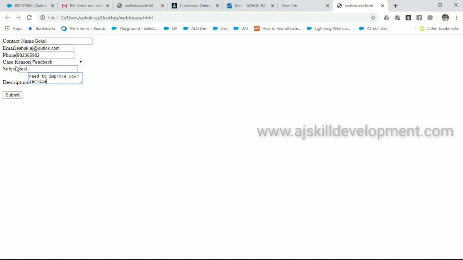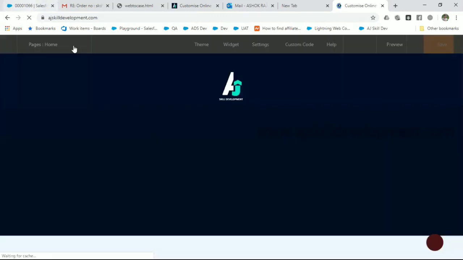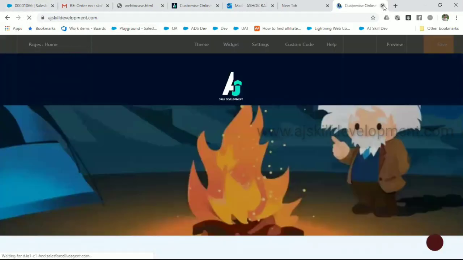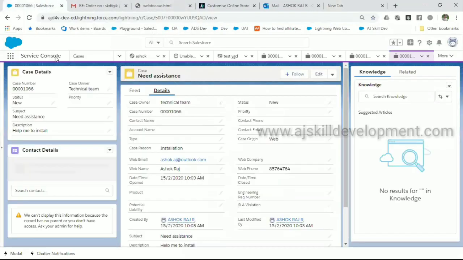I'm now selecting the case reason as feedback. I'm submitting the form. Now it gets redirected. Okay, fine. Now let's go to the case and see how the case is being captured.